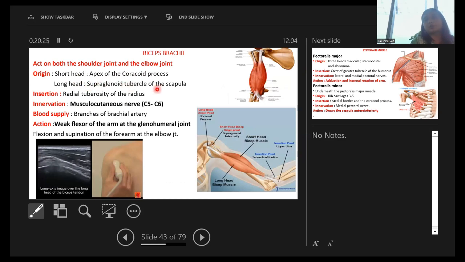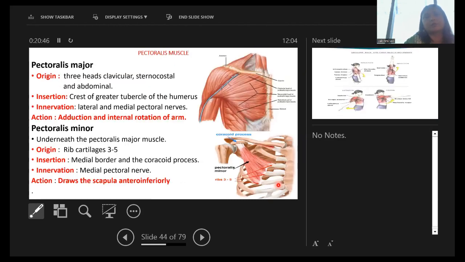Short head originates from the apex of the coracoid process, and long head on the supraglenoid tubercle of the scapula. Insertion on the radial tuberosity of the radius. And action is the weak flexor of the arm at the glenohumeral joint, and flexion and supination of the forearm at the elbow joint.